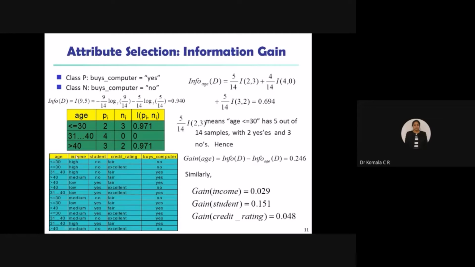Now in this age, what are the different categories you can consider? There are 3 categories of age group. What are those? The first category is the age group of less than or equal to 30. Then the second group, age between 31 to 40. Then the third group, age greater than 40. Now, you have to continue with the analysis.